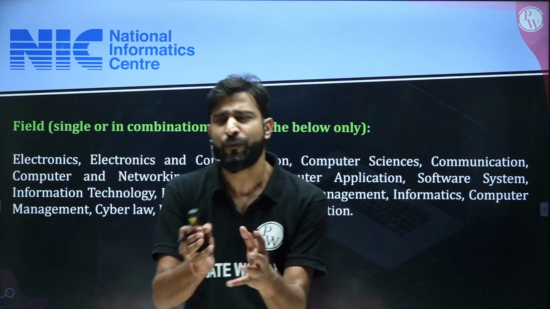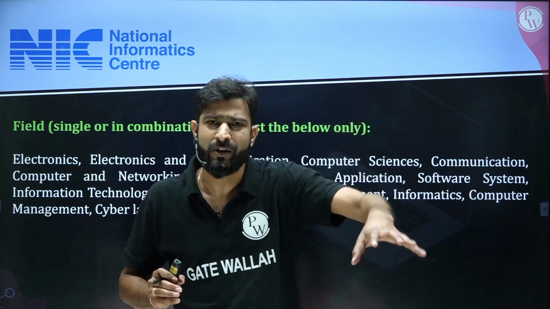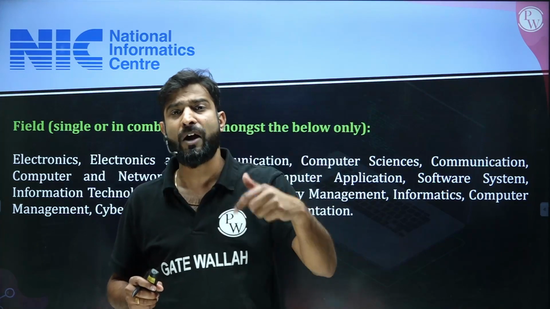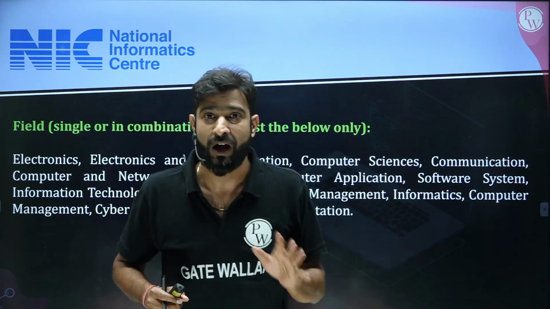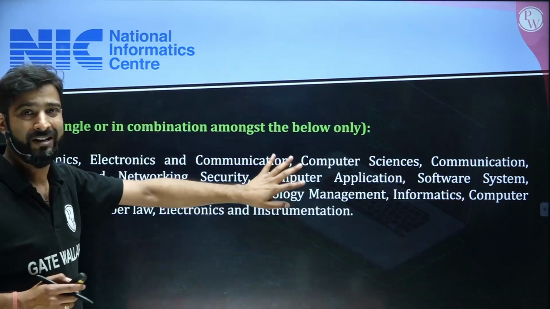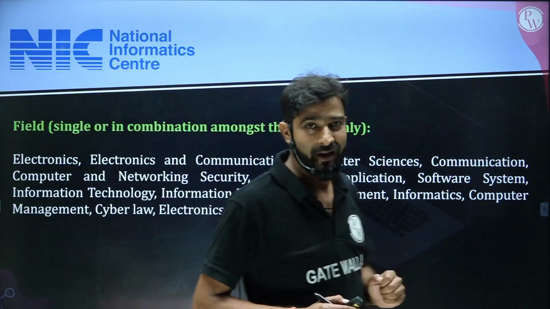These are specifically for MSc and MCA, but apart from this, for BTech, if you have done electronics or computer science or electronics and instrumentation, you are eligible for filling the form of NIC.